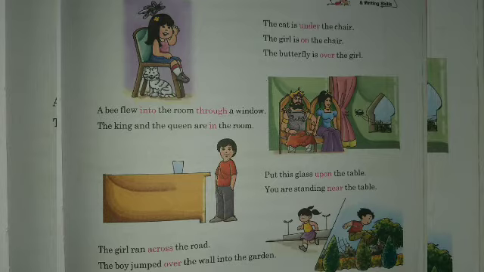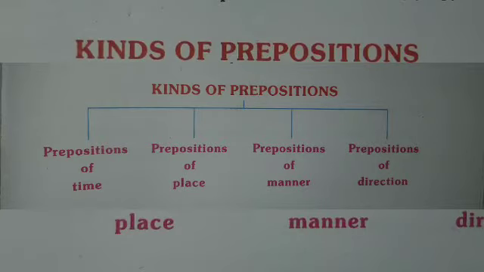Now we will discuss how many kinds of prepositions there are. We have four kinds of prepositions. Now we see these prepositions. First is the preposition of time. Second is the preposition of place. Third is the preposition of manner. And fourth is the preposition of direction. All four prepositions we use in daily life. Now we will discuss all the prepositions one by one.